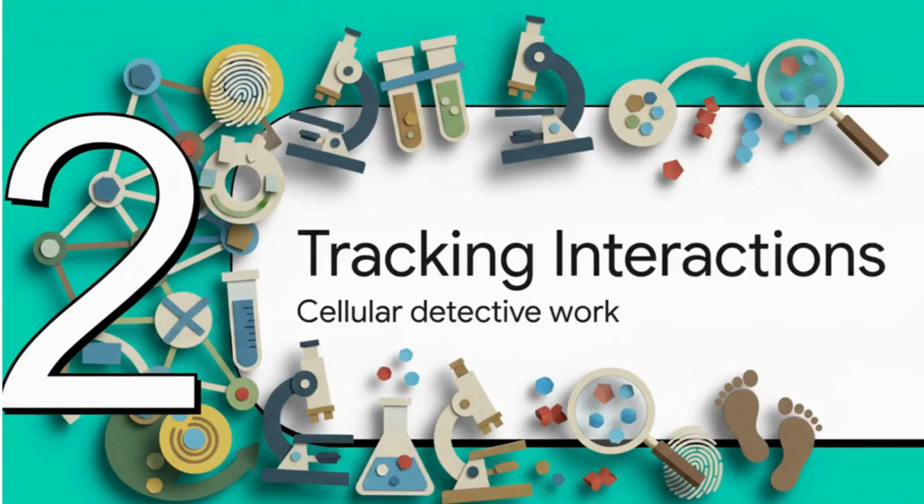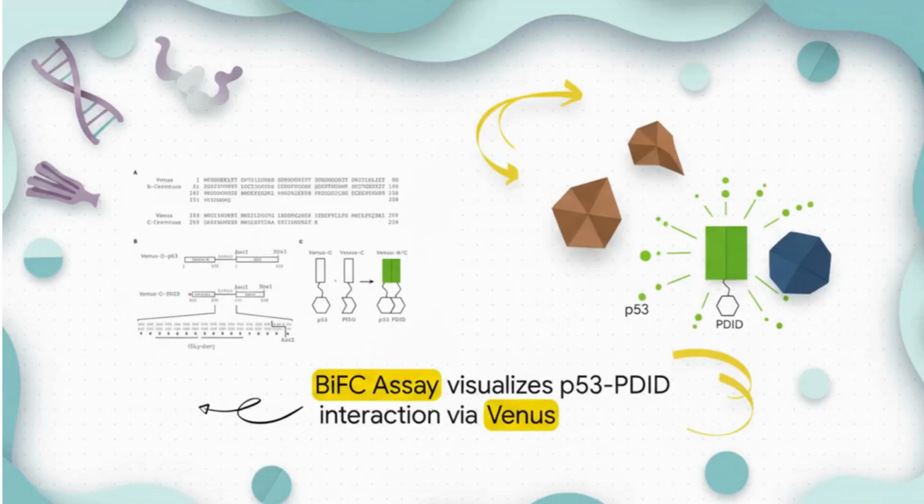Moving on to part 2, tracking protein interactions, the true detective work of cellular biology. So how do we actually catch these proteins interacting in real time? Well, one brilliant method is the bimolecular fluorescence complementation, or BiFC assay. It's essentially an ingenious trap.